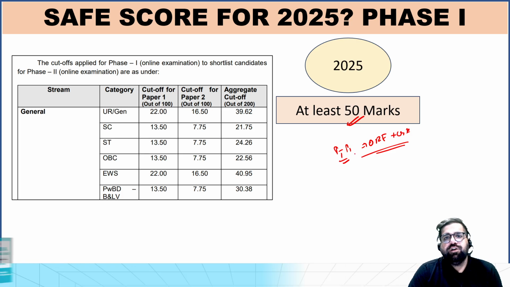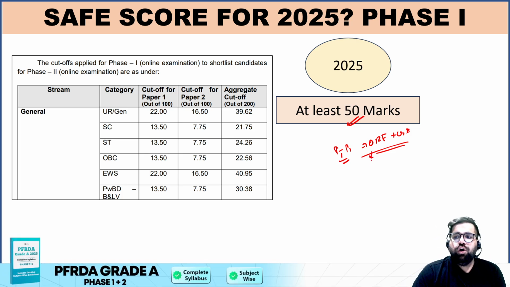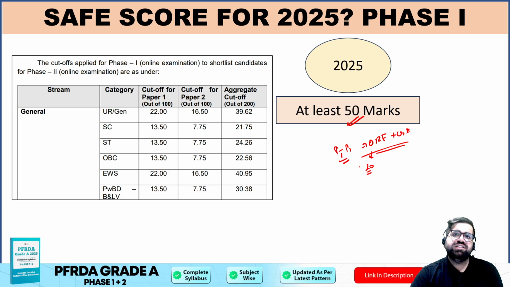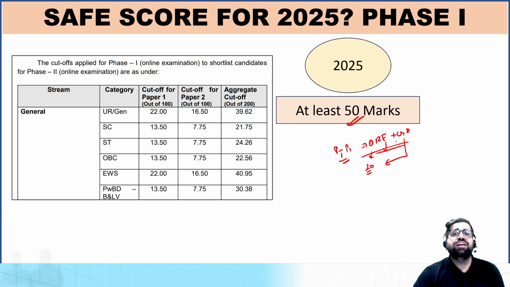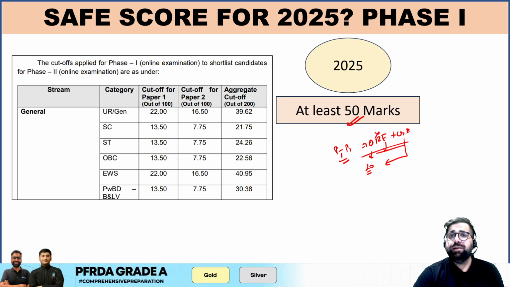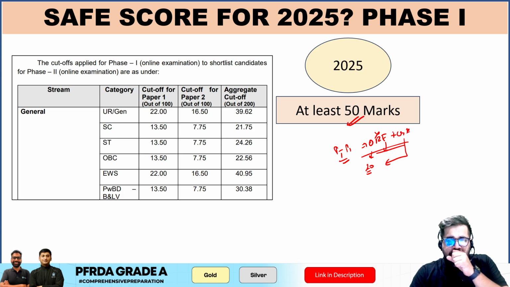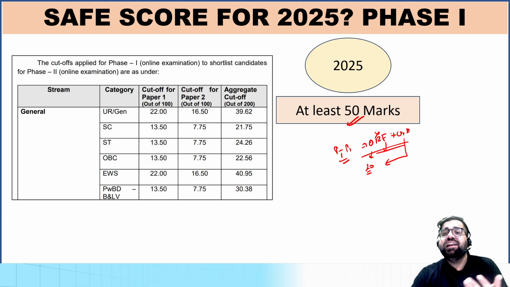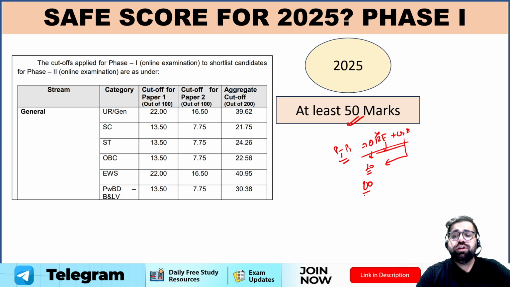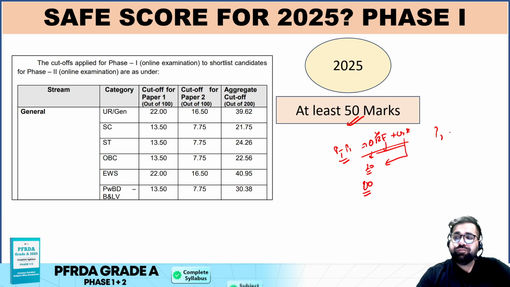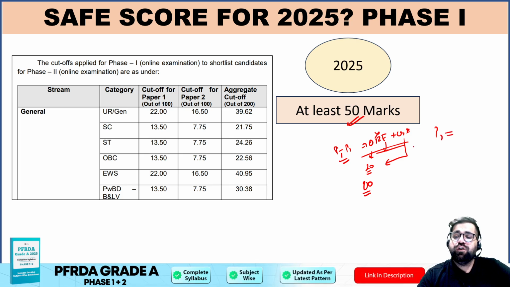Let's say that I am very good in quants, so I can do all the 20 questions of quant because it is easy to moderate, and I can mix it up with GA and some questions of English, and I can skip reasoning completely, right? So you need to make a strategy something like this, because there are a total of 80 questions in phase 1 paper 1. Likewise, for phase 1 paper 2 as well, there are 50 questions.